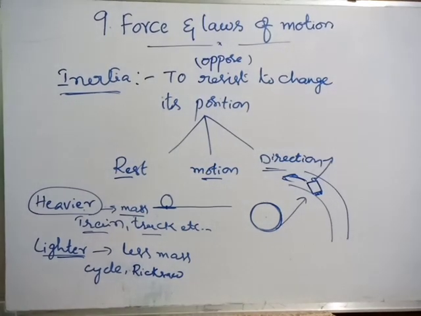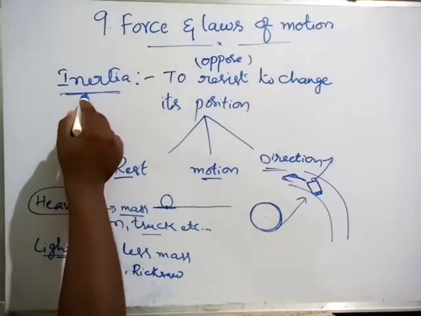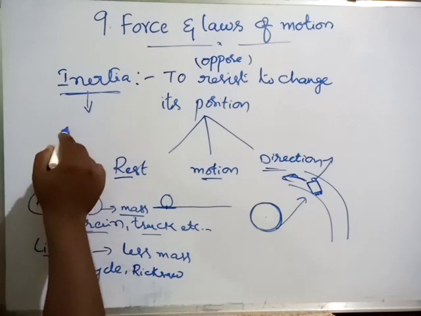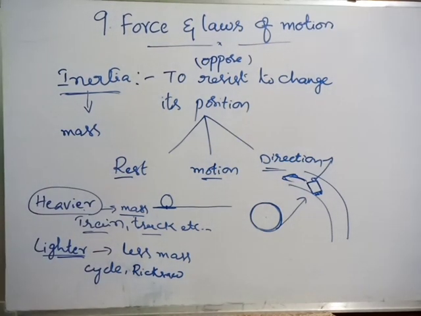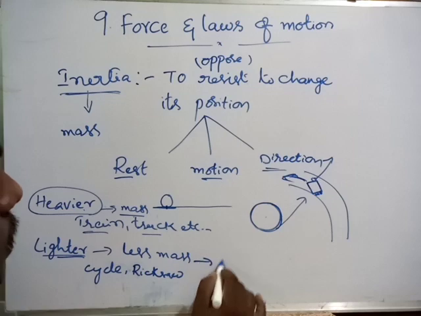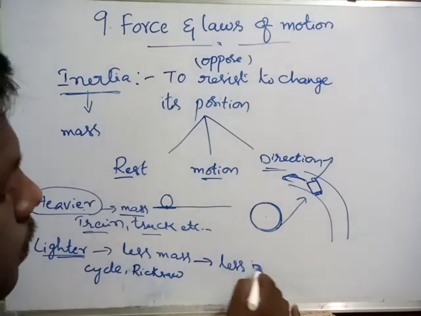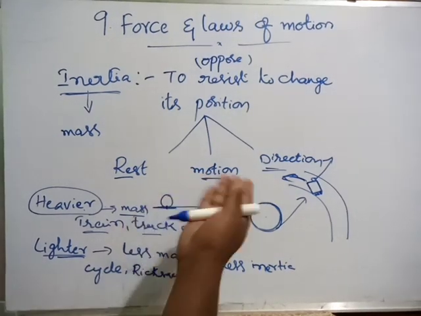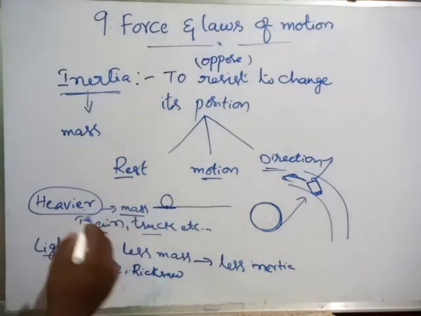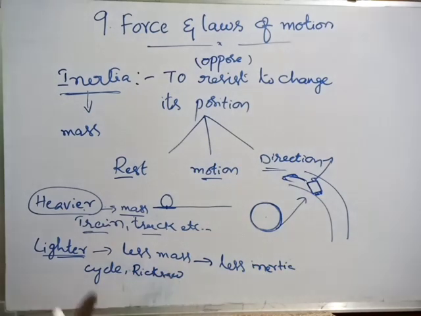So I think you understood. Mass is the measure of inertia, meaning heavier objects have more inertia and lighter objects have less inertia. Less mass means less inertia, so they cannot oppose a change in position. But heavier objects definitely oppose, because we can't push a standing train or truck.